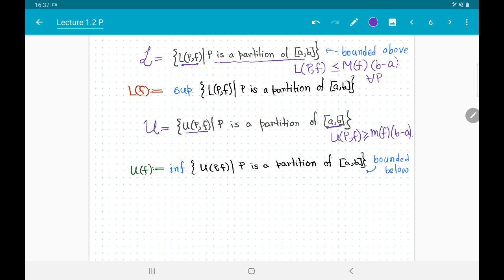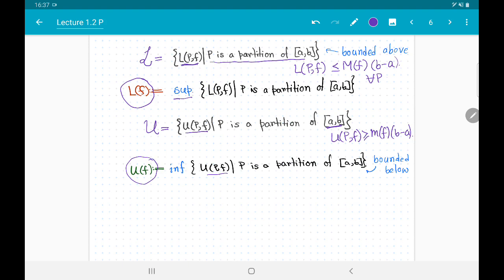Now, once we have a set of real numbers which is bounded above, after reading so much calculus that you have done so far, it is second nature for you to ask for the supremum of the set. So let us talk about the supremum of this set which is bounded above. Let me call this number L(F). It is the supremum of L, and let me also call U(F) the infimum of this set. Note that these two quantities do not depend on any partitions anymore.